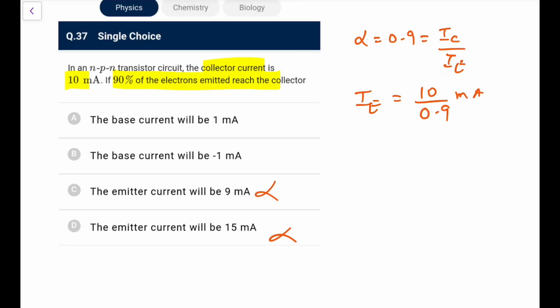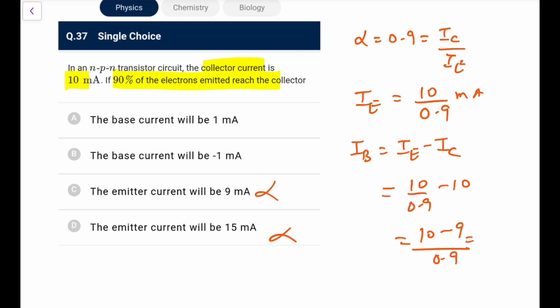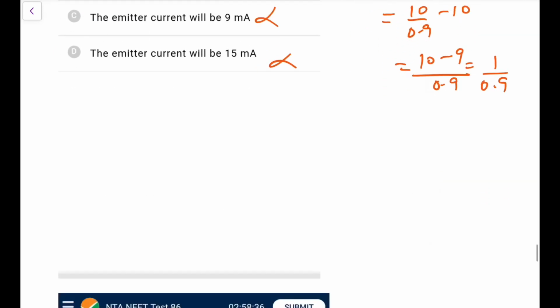Now what would be the base current? Base current I write as IE minus IC, that is 10 upon 0.9 minus 10, so it is 10 minus 9 upon 0.9. It comes out as 1 upon 0.9, so approximately 1.1 milliampere. So I'll go for option A, that is the most appropriate I can tick.